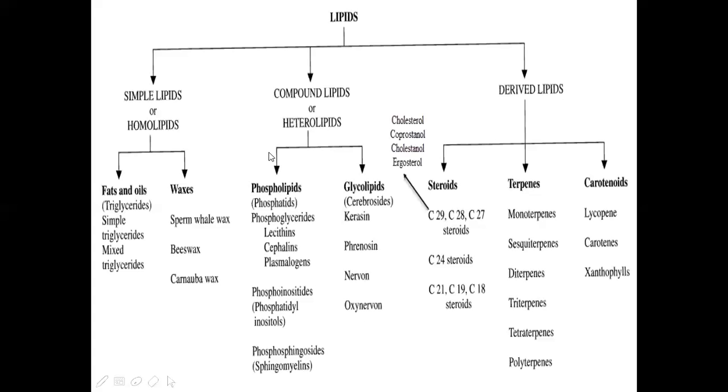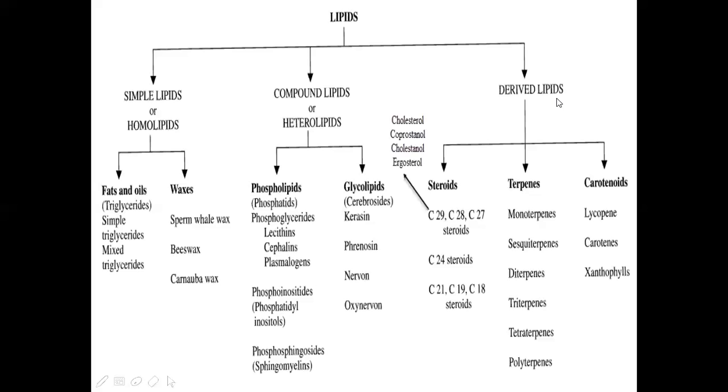So here we are able to understand that heterolipids or compound lipids are of two types: phospholipids and glycolipids. We call them phospholipids when a phosphate group is attached to the lipids. Glycolipids are when a carbohydrate group is attached to the lipids. These are different examples for these categories.